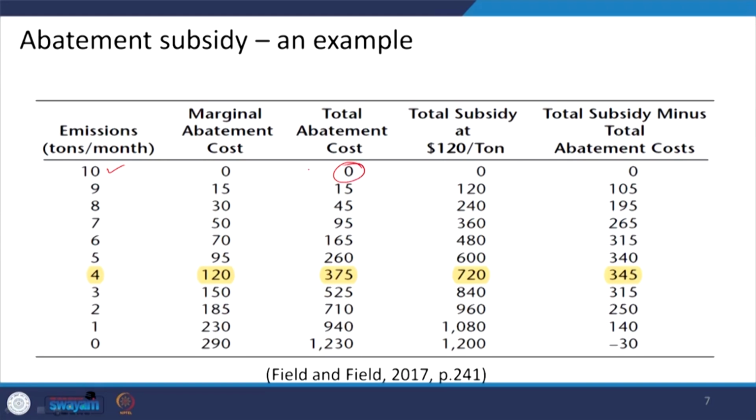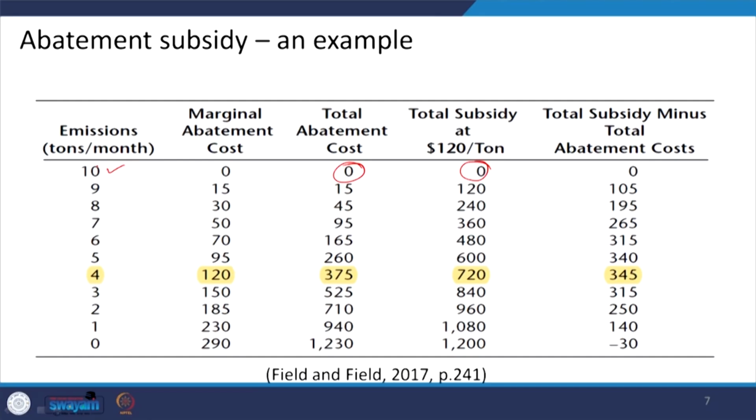That is why the total abatement cost would be 0 for the farm. When there is no reduction in the emissions, the farm will not get any subsidy. So, the total subsidy for 10 tons of emissions is 0, right.